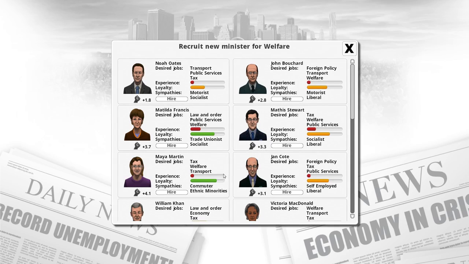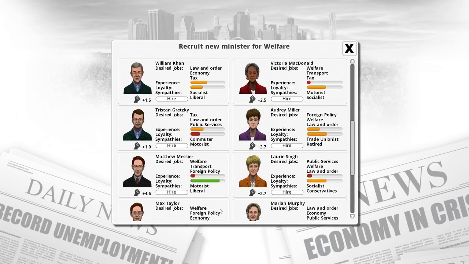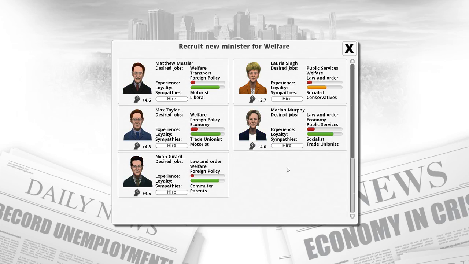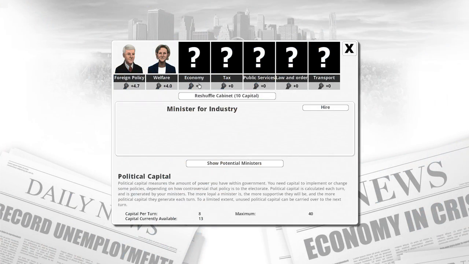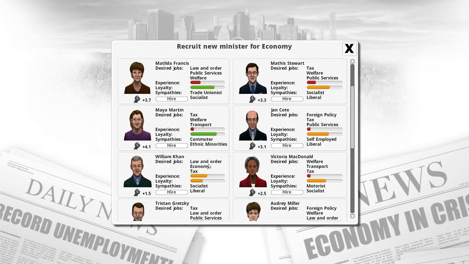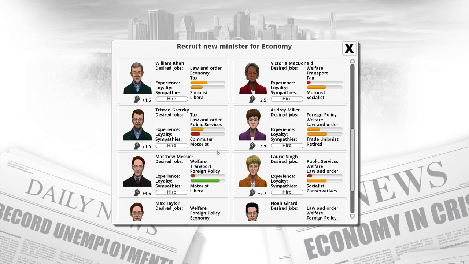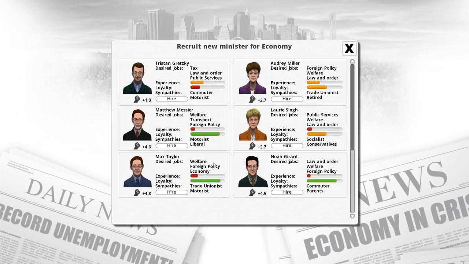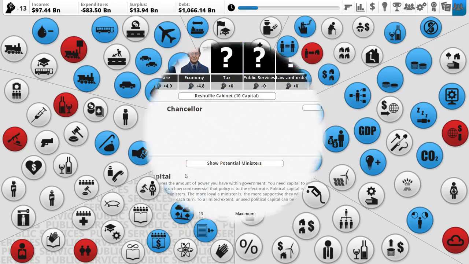Welfare. What do we got for welfare here? Socialist and trade unionist. Definitely somebody we want. Who do we got for economy here? Commuter and ethnic minorities, socialist liberals, motorist liberal. I'm leaning towards this guy, I think. Yeah.